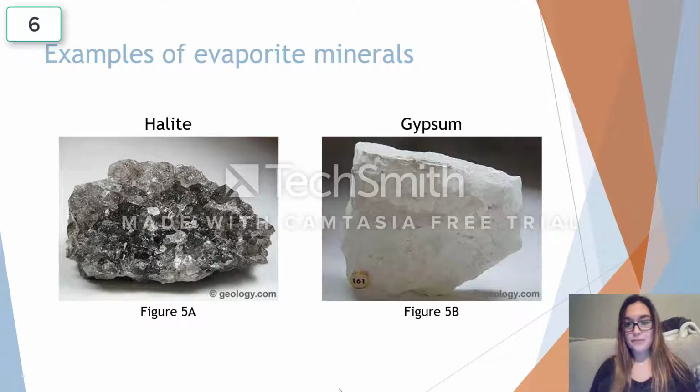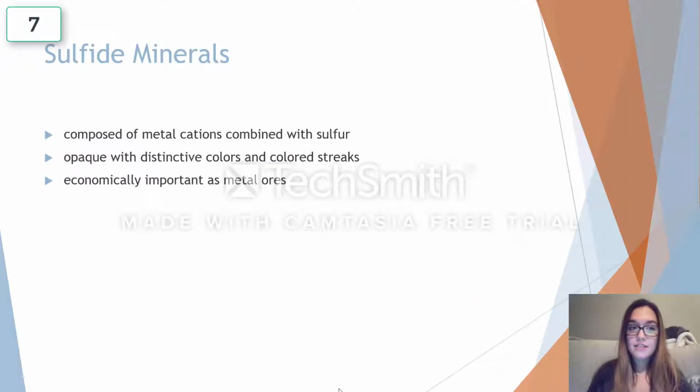Another type and class of the non-silicate minerals includes sulfide minerals. So the minerals that make up the sulfide class are composed of metal cations combined with sulfur. Most of the minerals in this class are opaque with distinctive colors and colored streaks. Most of these minerals are formed in igneous environments and are also metallic, have low hardness, and tend to have high densities. Some sulfide minerals are economically important as metal ores.